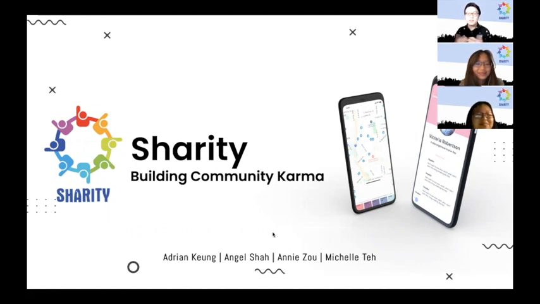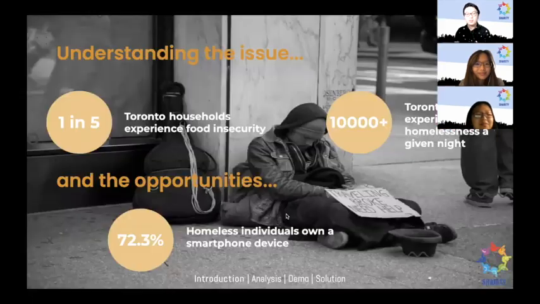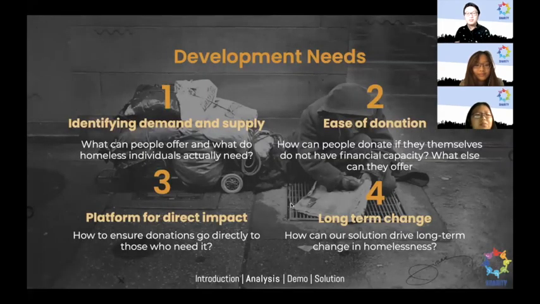Of course, what inspired us to create Sharity? Sharity was built from our inspiration of a prevalent issue that we explored in the Toronto area. 1 in 5 Toronto households experience food insecurity, and 10,000 individuals on a given night are unfortunately experiencing homelessness. However, we also see the opportunity in providing assistance, as we found that 72% of those who are homeless have access to a smartphone. Now, looking closer to development needs, there are 4 things our team looked at closely.